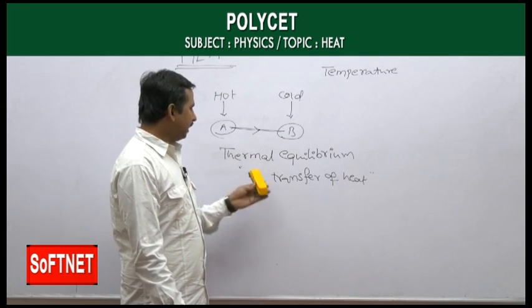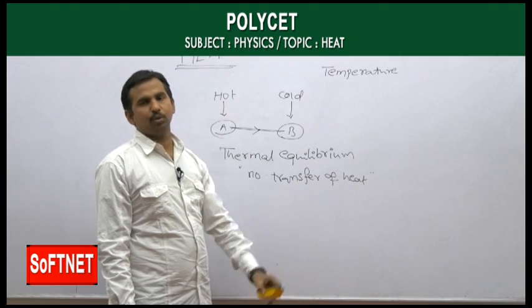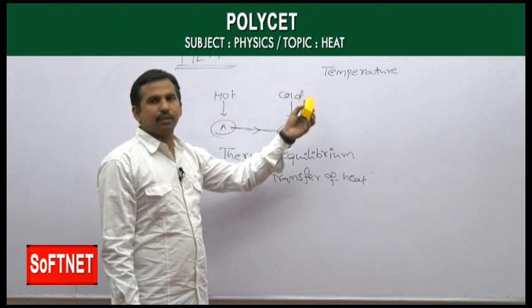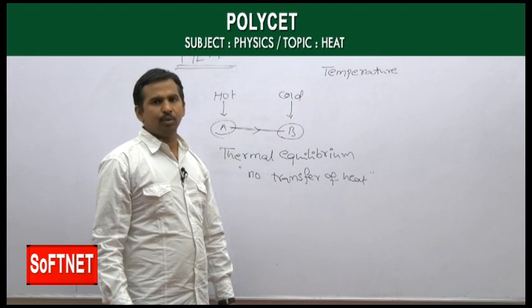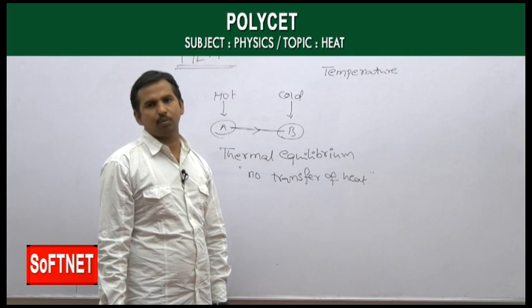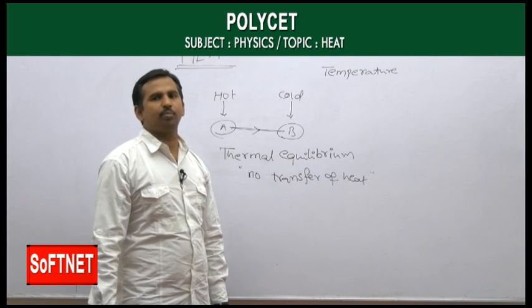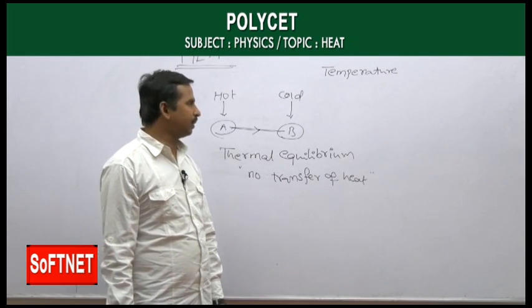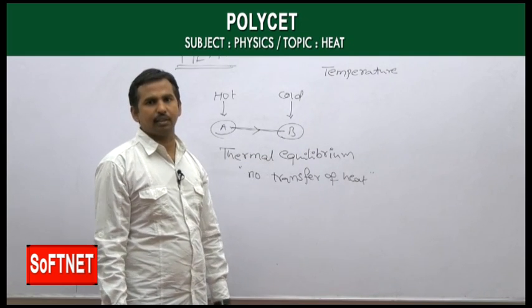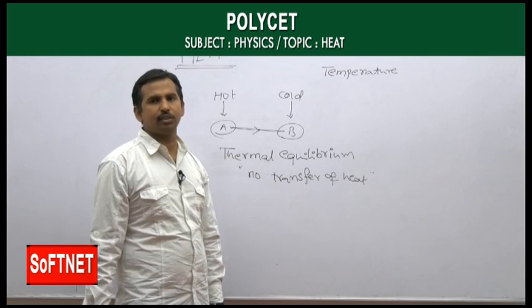So, heat energy and temperature are completely different, because heat is the cause whereas temperature is the result. Due to the transfer of heat energy between bodies, there is a change in temperature. Heat is the cause and temperature is the effect.